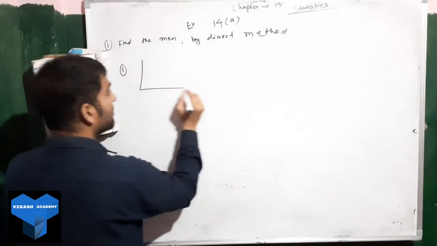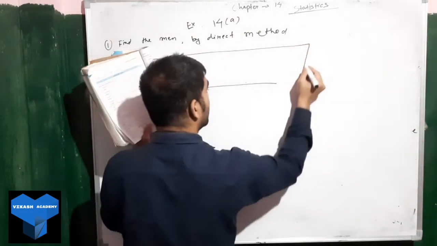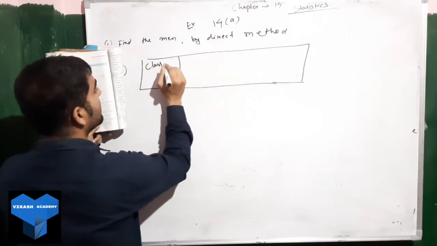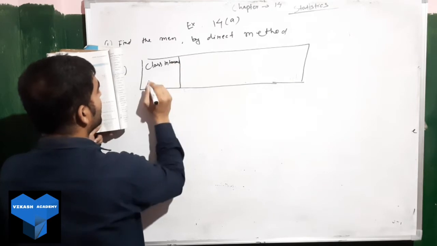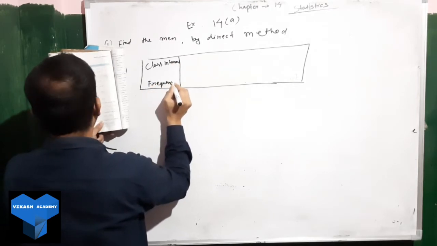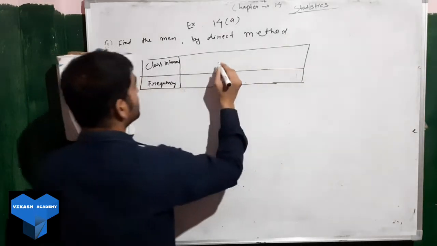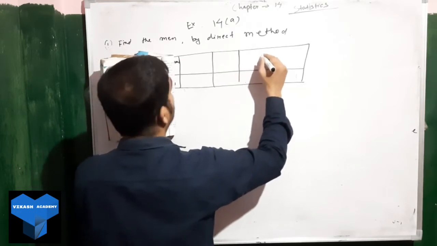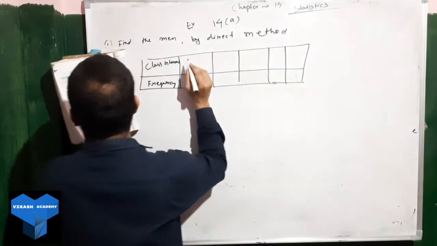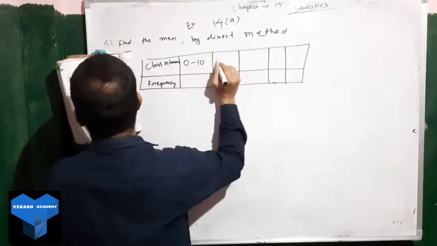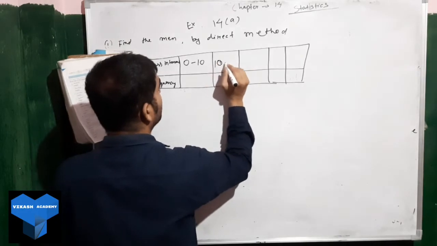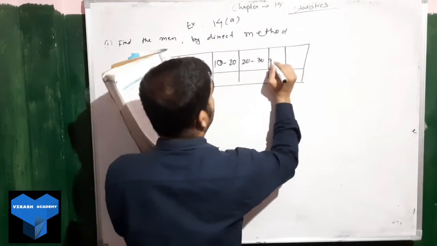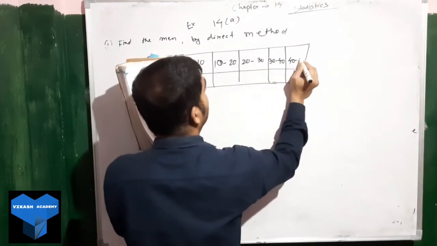This kind of table has been given. If you see question number 1 from exercise 14a, here is given the class interval, then we have the frequency. First we have 0 to 10, next 10 to 20, then 20 to 30, next 30 to 40, then 40 to 50.